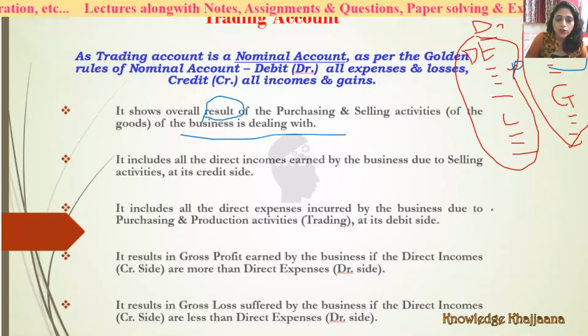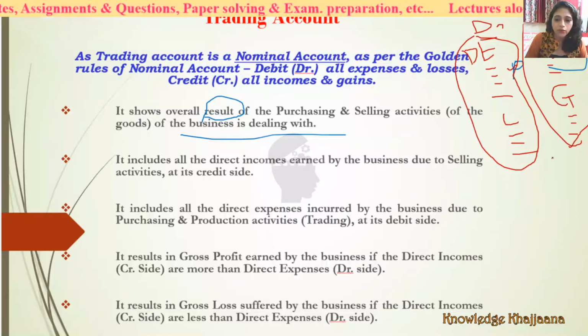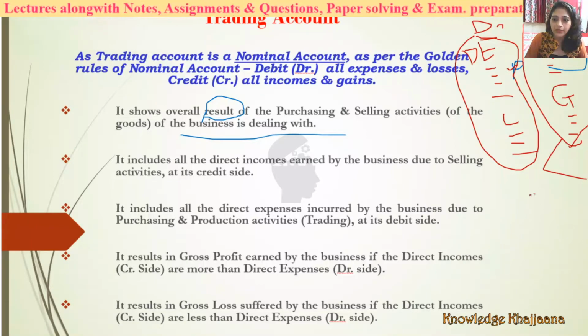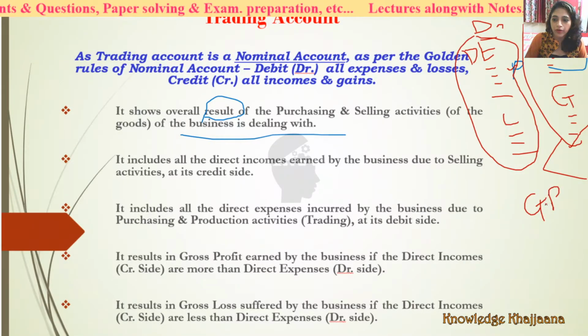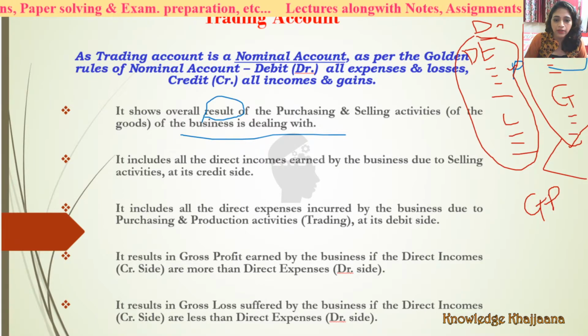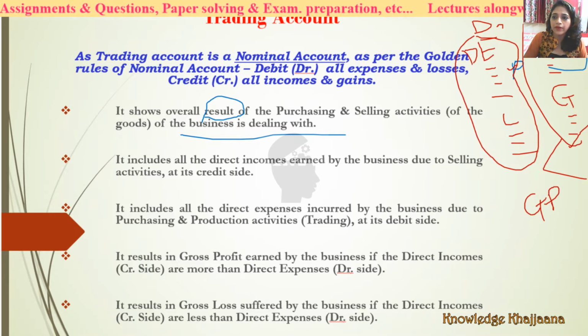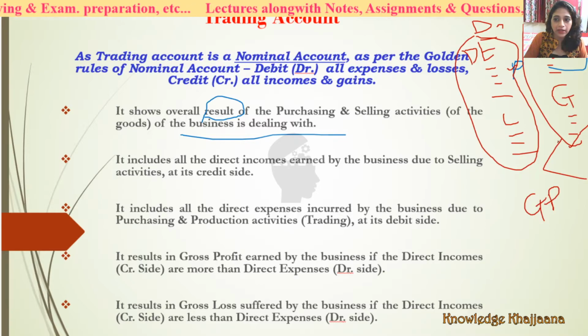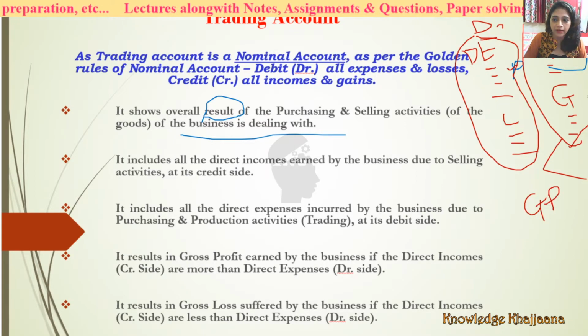It results in gross profit earned. When direct incomes are more than direct expenses, then we get the gross profit. It results in gross profit earned by the business if the direct incomes, that is the credit side, are more than the debit side, more than the expenses. This is the obvious thing. We get the profit when our income is more than our expenses. Whatever we have spent on purchasing, we must earn more than that by selling, right? This is the obvious thing.